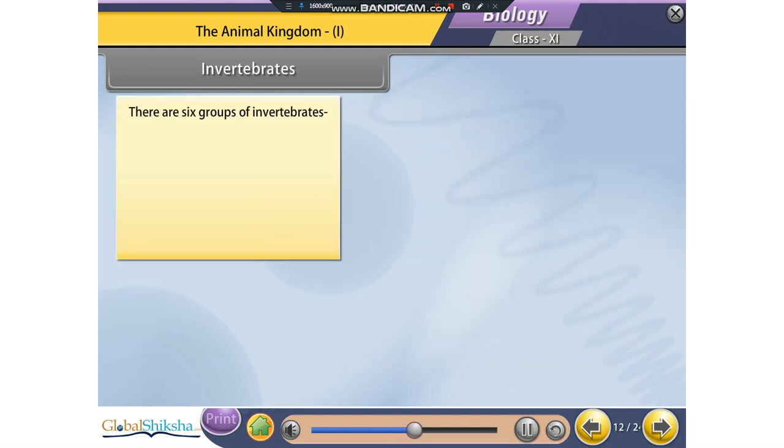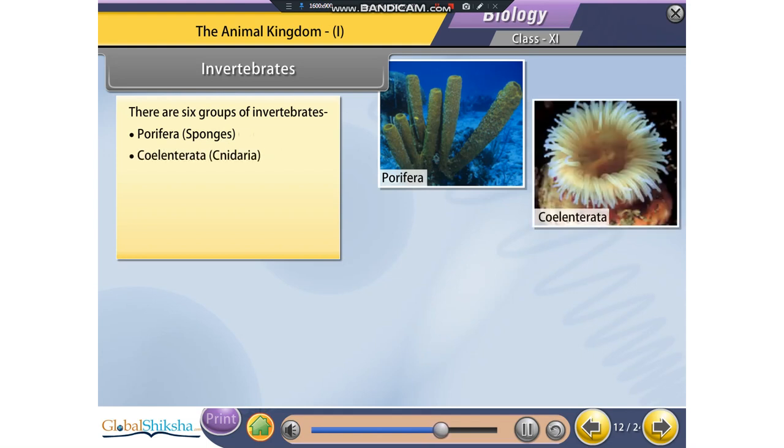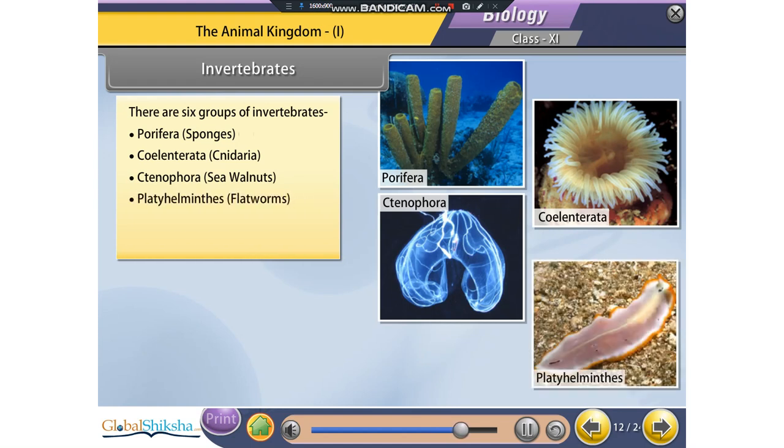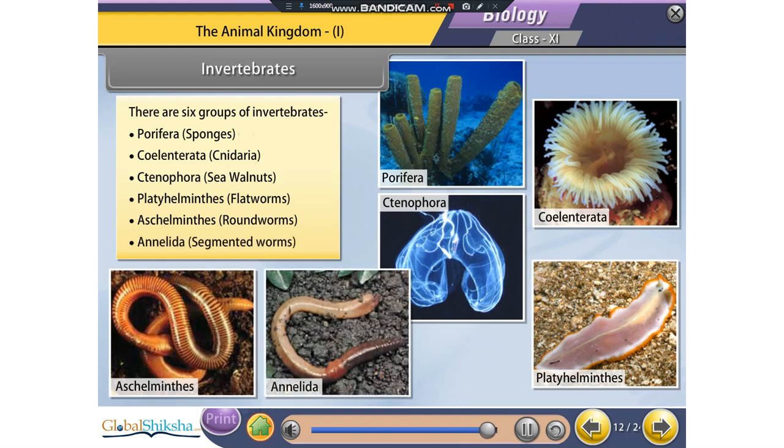There are 6 groups of invertebrates. They are: Porifera, example sponges; Coelenterata, example Cnidaria; Ctenophora, sea walnuts; Platyhelminthus, example flatworms; Aschelminthus, example roundworms; Annelida, example segmented worms.